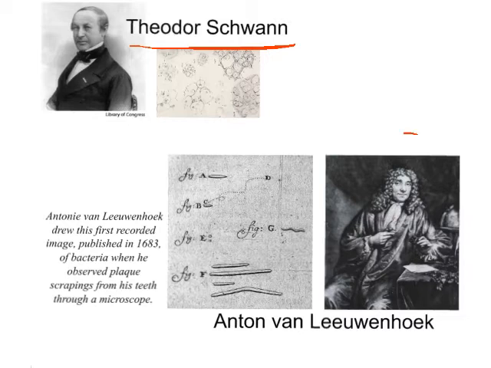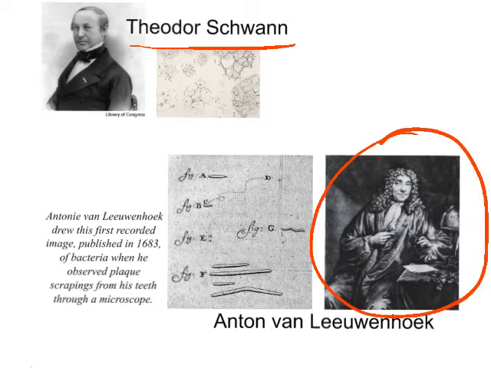And then this man right here, Anton von Leeuwenhoek, kind of an interesting name, he came along 30 years after Hooke's initial discovery of cells, and he examined pond water from rivers, and rain-collected water, and he started to find tiny little creatures.